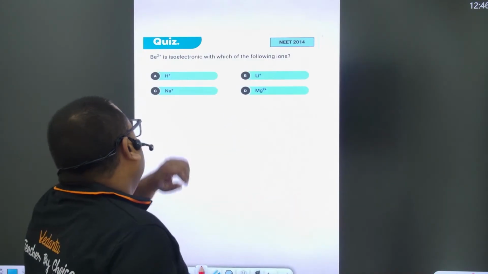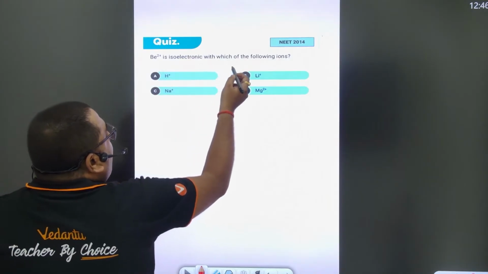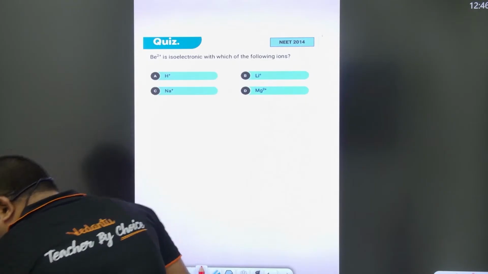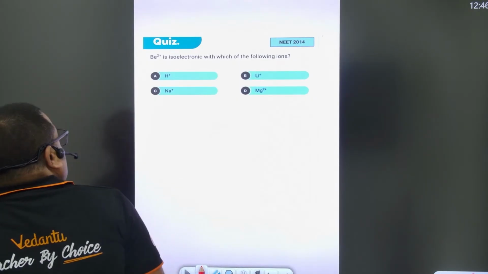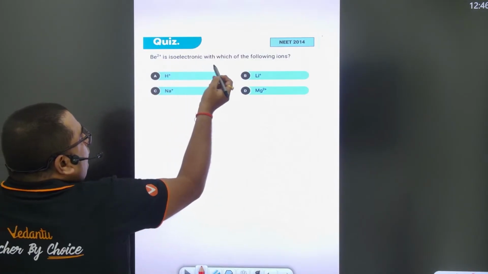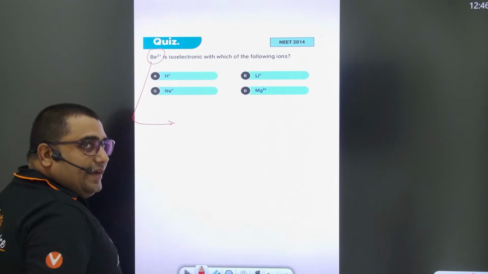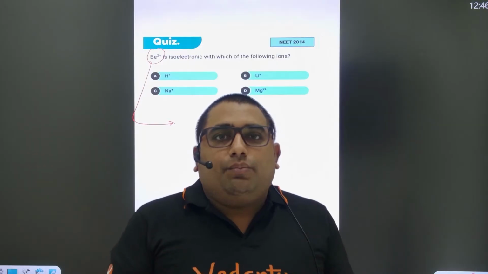Now it's time to take a question. Question number 1: Be2+ is isoelectronic with which of the following ions? Solve it. First you have to calculate the number of electrons in Be2+. What is the atomic number of Be?